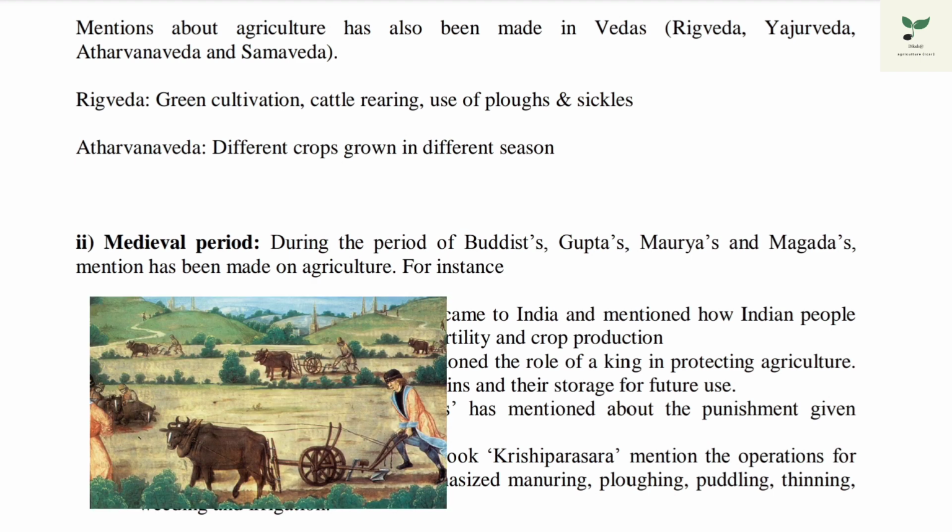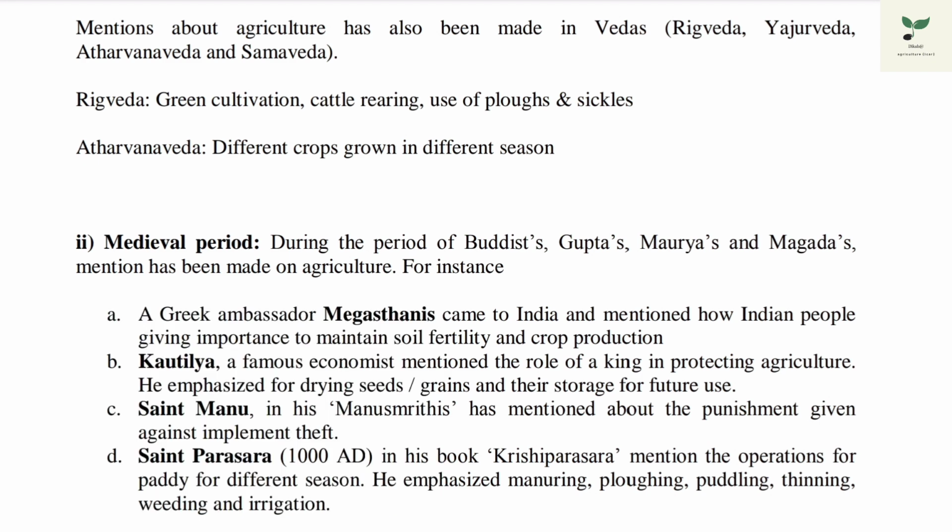Medieval period. It is the period of the Buddhist, Gupta, Maurya and Magadha. A Greek ambassador, Megasthenes, came to India and mentioned how Indian people give importance to maintaining soil fertility and crop production. Kautilya mentioned protecting agriculture and storage of the grains. Saint Manu mentioned punishment given against implement theft. Saint Parasara, in his book Krishi Parasara, mentioned operations for paddy in different seasons.